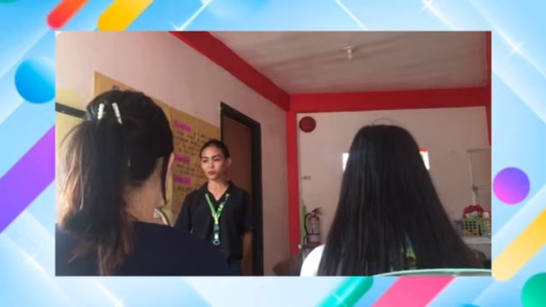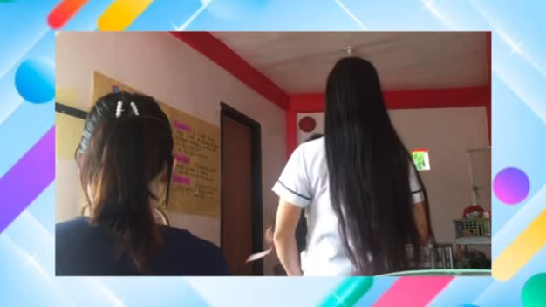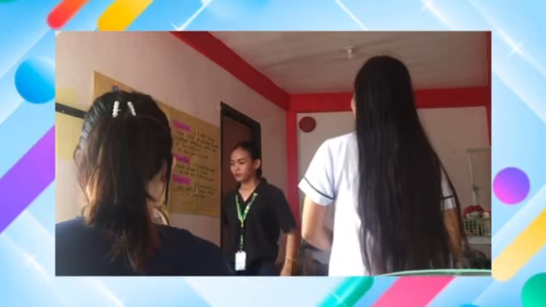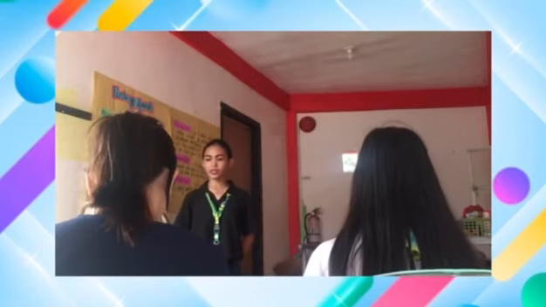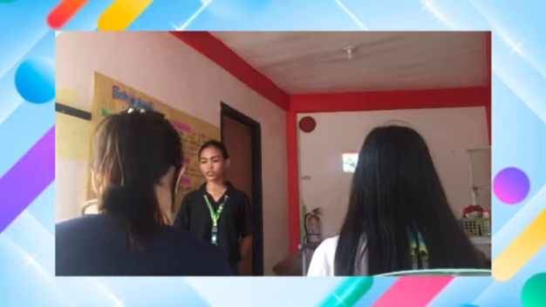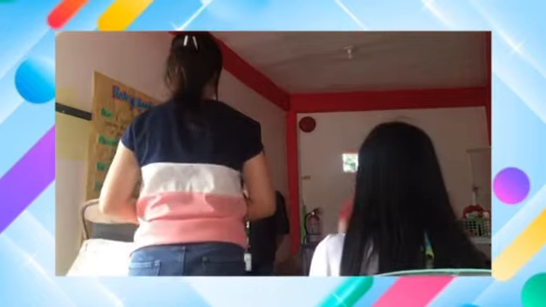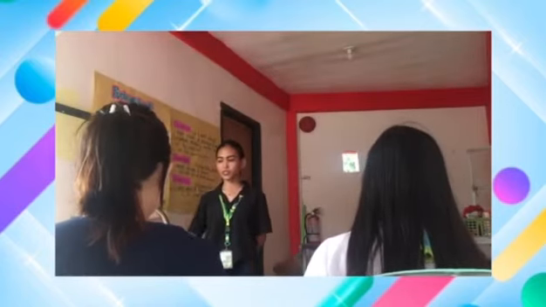Let us move on to preposition. Who wants to read the definition of preposition? Yes, Miss Leah. So preposition is a word placed before a noun or pronoun to form a phrase modifying another word in the sentence. Example: in, on, about, to, for, and etc. So I have here an example. He sat on the chair. What is the preposition in the sentence, class? Yes, Miss Roxanne. The preposition used in the sentence is on. Very good. On is the preposition in the sentence.